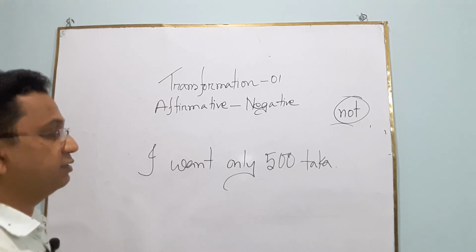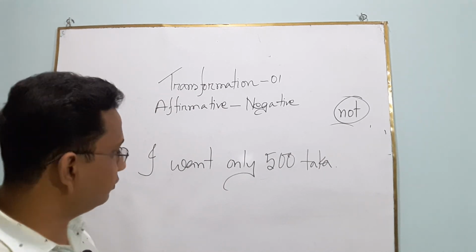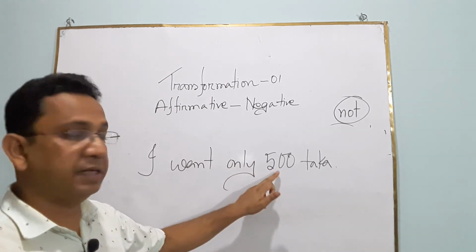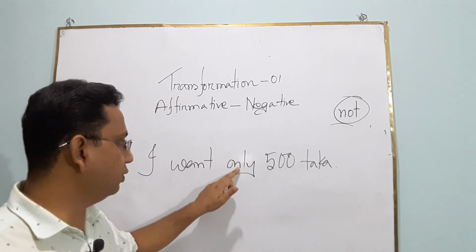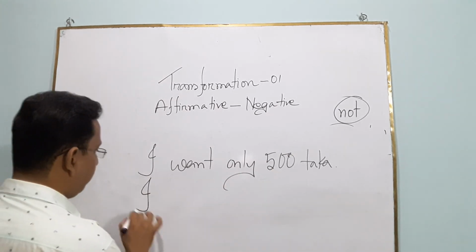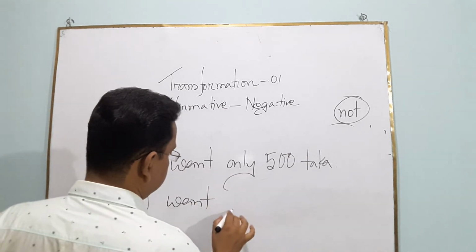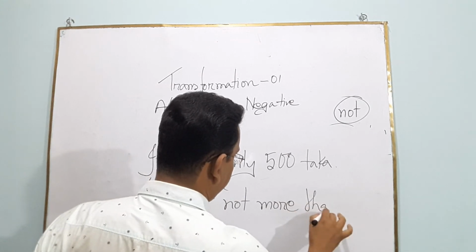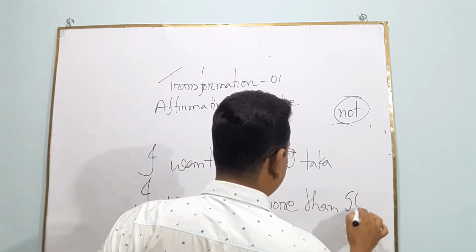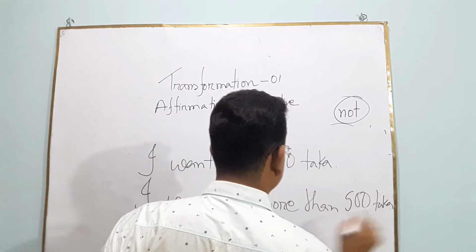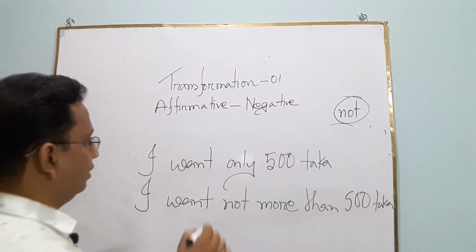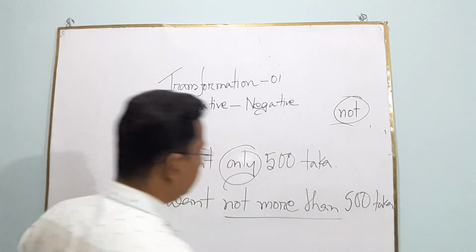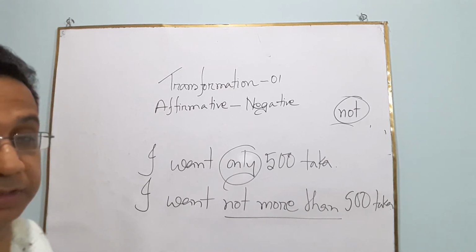I want only 500 taka. In this sentence, we found that there is only, and if you find only with a number, I am saying again, if you find only with a number, you can use not more than instead of only. I want not more than or not less than 500 taka, okay, fine.